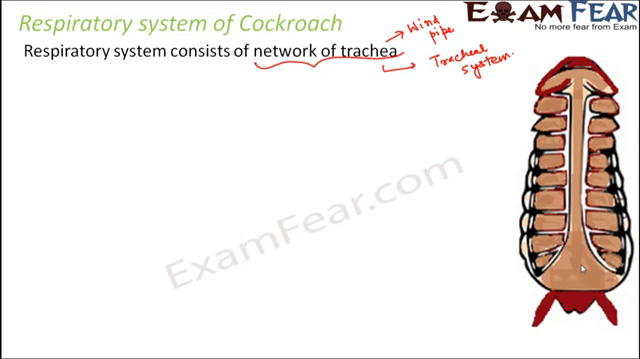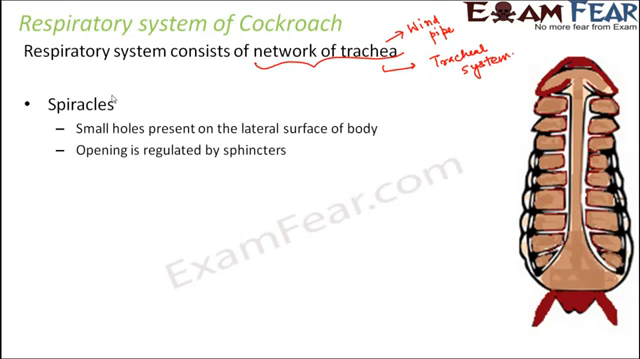So let us talk about how each trachea works here, or how each particular section of trachea works. Again, it has different parts. One important part is a spiracle. These are small holes which are present on the lateral surface of the body. Towards this side of the body, you can see a lot of holes which are present. These are called spiracles.